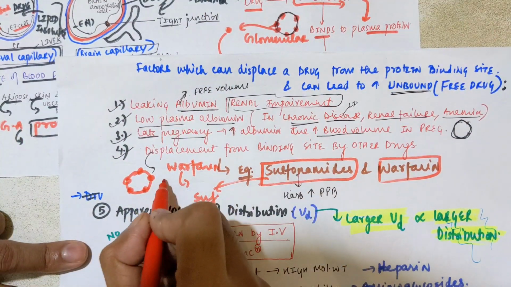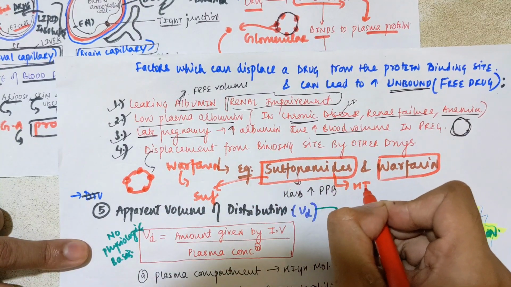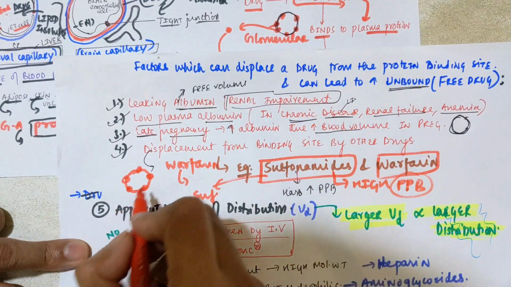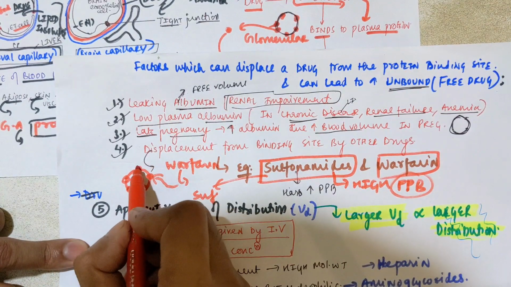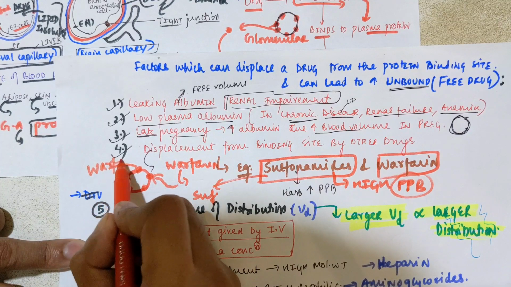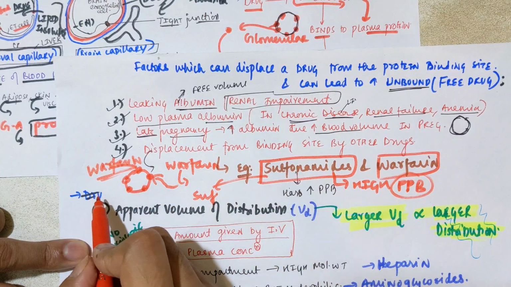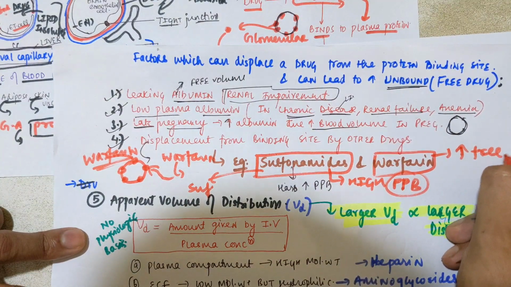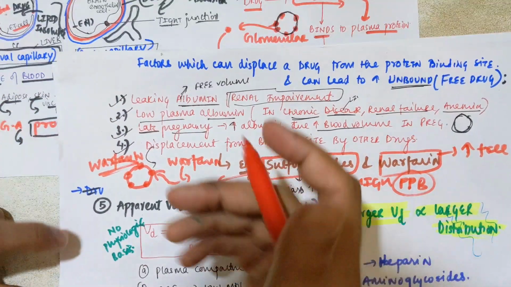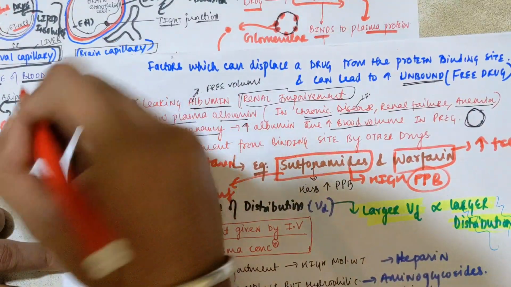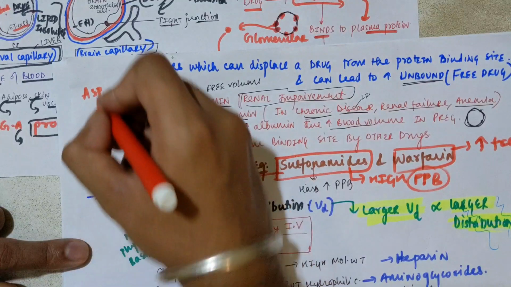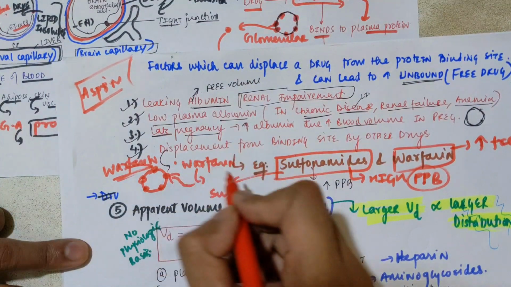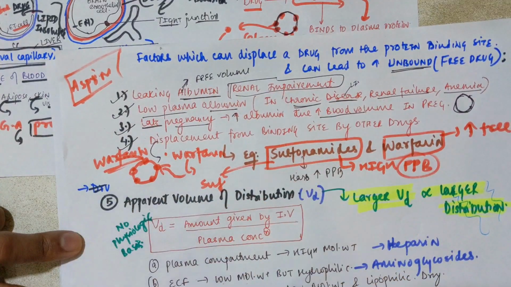Because of that, the sulfonamides have high PPB, that is plasma protein binding capacity, so they will bind to the plasma protein. Now the warfarin will be free, due to which there can be warfarin toxicity. The warfarin level will be increased in the plasma in free form, and because of that there can be toxicity. It can also occur with aspirin and sulfonamides, for example competition between aspirin and sulfonamide. There are many examples, but this is a basic example and concept which you have to understand.